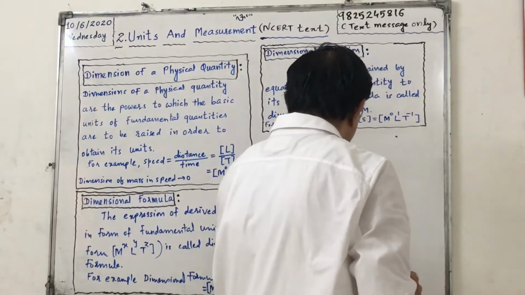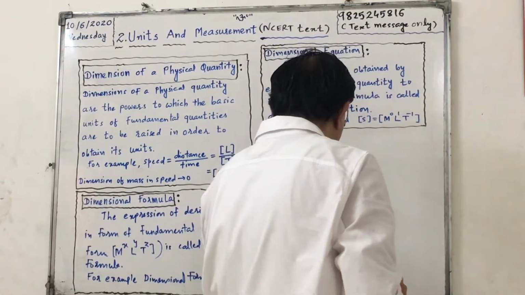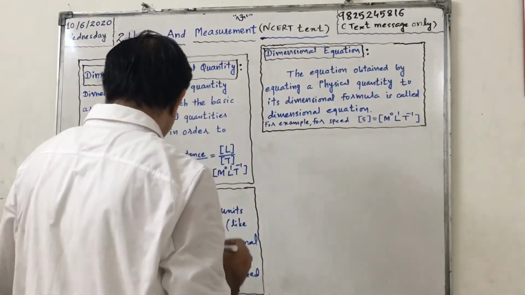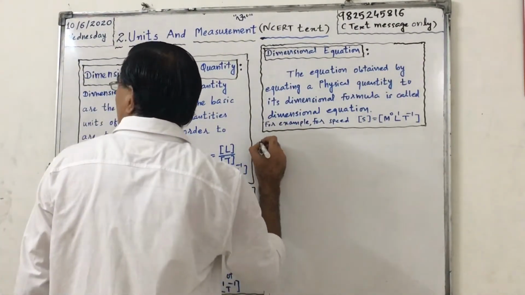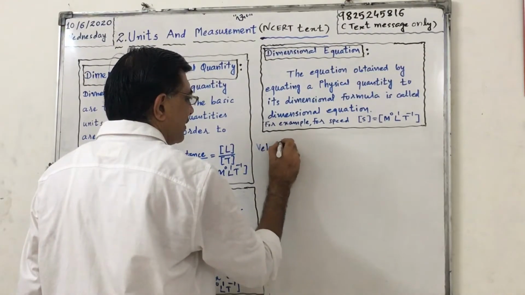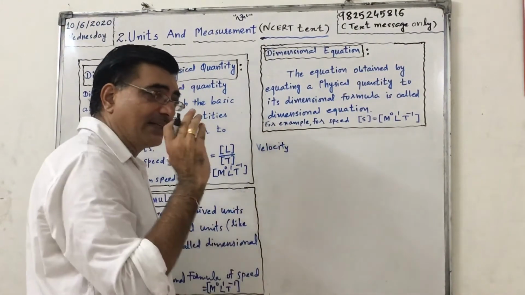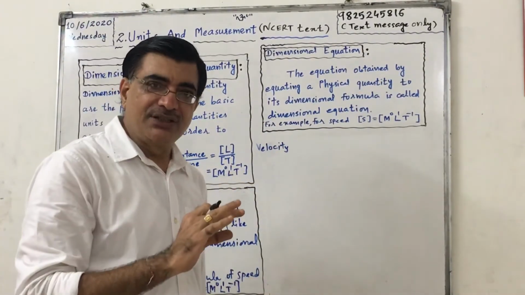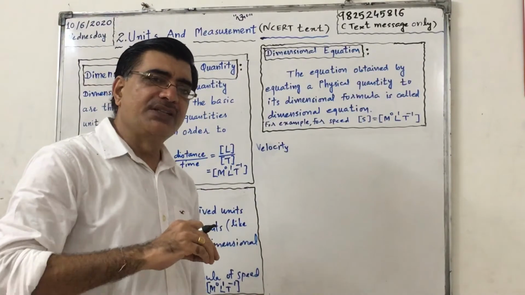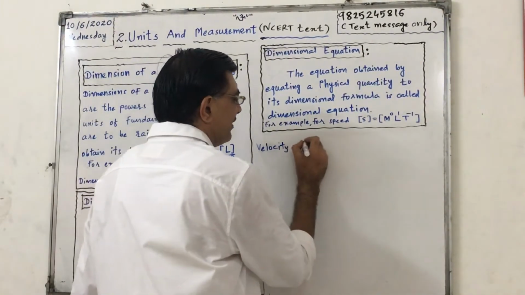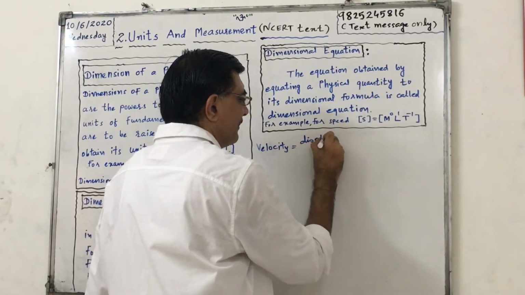Now let us have some other dimensional formulae. Suppose velocity. See, velocity is a vector quantity. We have to mention direction with it, but here we are considering only the value of it, that is called magnitude. Okay? Then it can be written as displacement upon time.